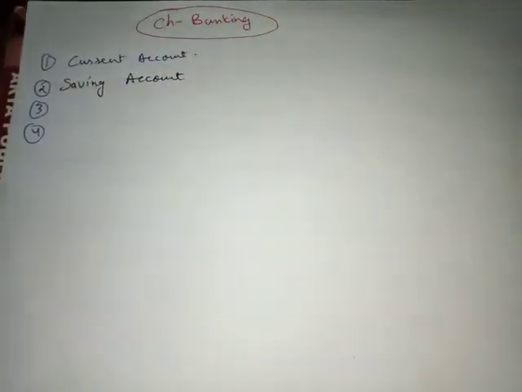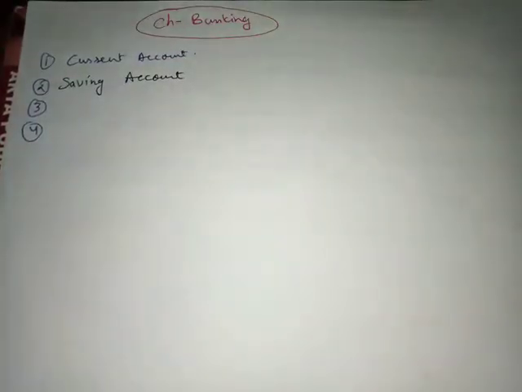And saving account is opened by those people who are employed somewhere. For example, me, I'm a teacher, I don't have to go every day to the bank and take out money in order to give it to someone. No, I just need to take out money 5 or 6 times in a month. So my transaction is limited, the amount of money that I'll be taking out is very limited, the rest of the money is going to be saved, right?